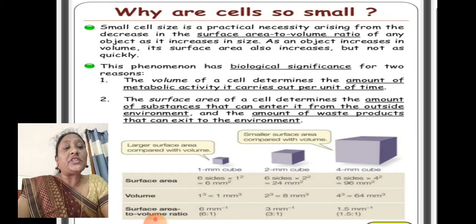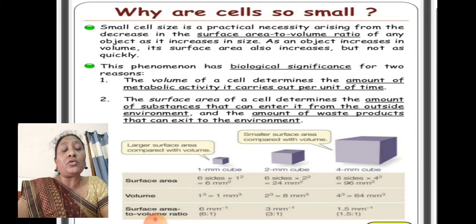The volume of a cell determines the amount of metabolic activity it carries out per unit of time. So the volume defines the metabolic activities. What are metabolic activities? Energy releasing processes. The surface area of a cell determines the amount of substances that can enter it from the outside environment and the amount of waste products that can exit to the environment.